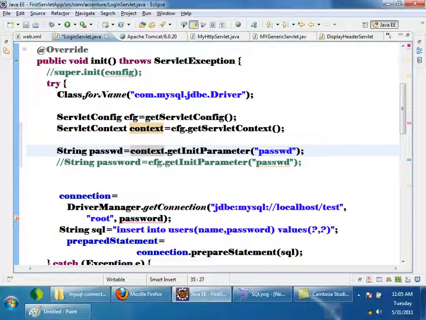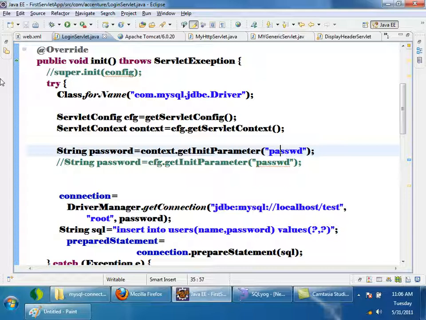How to get a servlet context? From servlet config. How to get servlet config? Call the method called get servlet config. This is all the chain you need to understand. Once you understood about context param and servlet's init param, tell me which is best to use. Context param is better to use or init param is better to use?